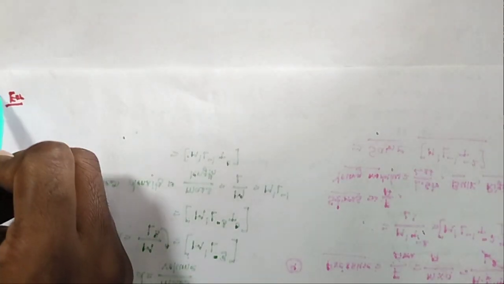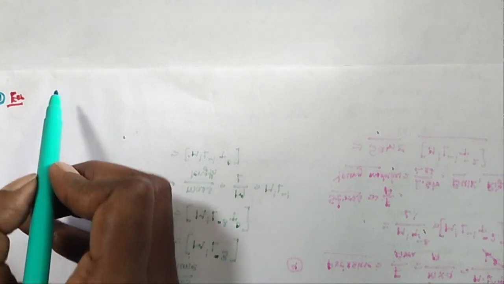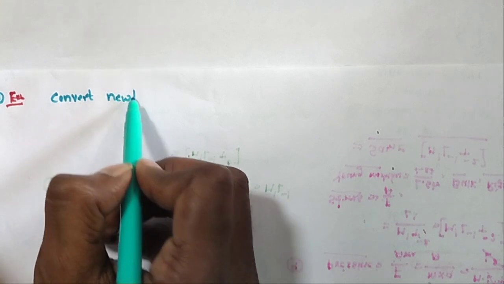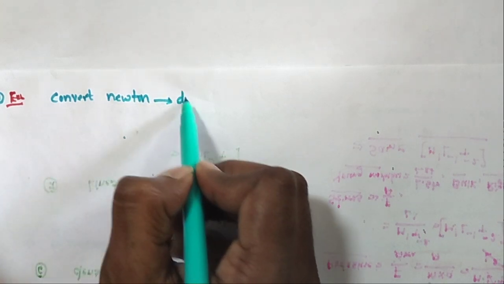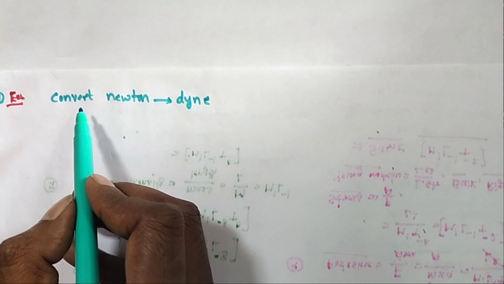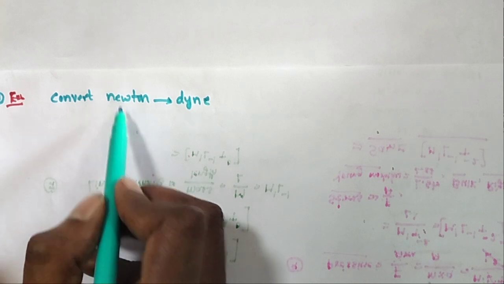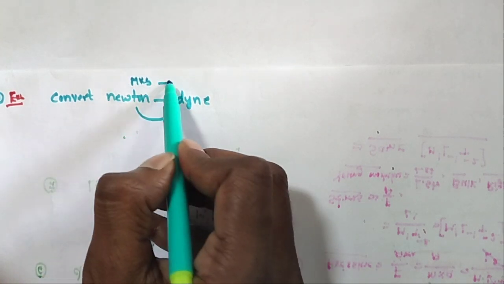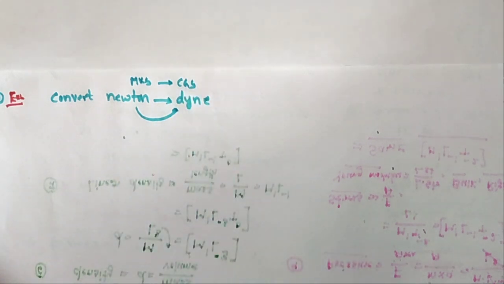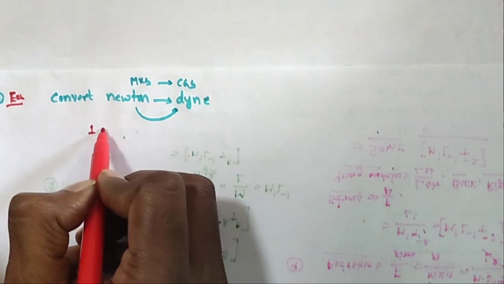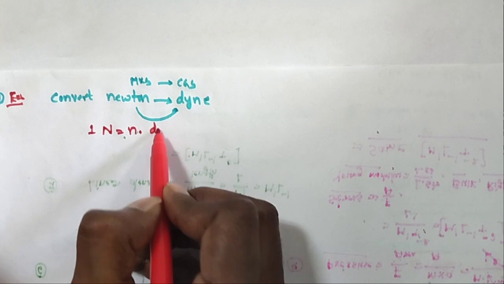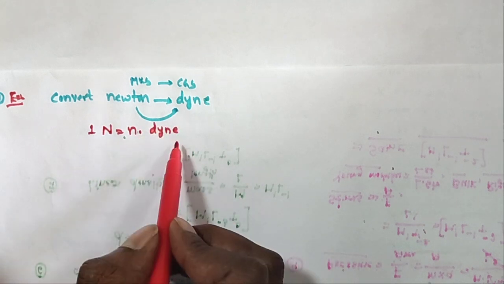Here I am taking the first application example, that is, convert Newton into dyne. How to convert Newton into dynes? What is the first application? I already explained: it is converting one system to another system, from the MKS system to the CGS system. For this purpose I am assuming that 1 Newton is equal to small n dynes. I don't know what that is in dynes: 1 Newton is equal to small n dynes.